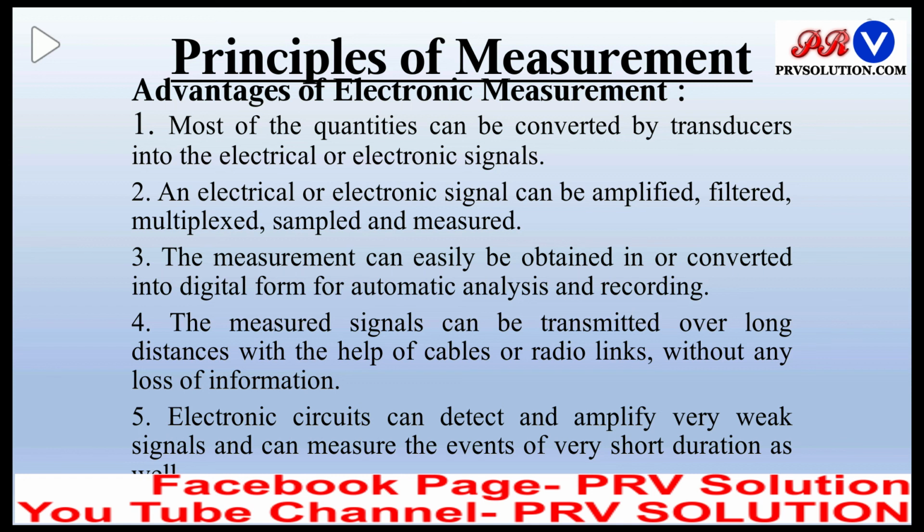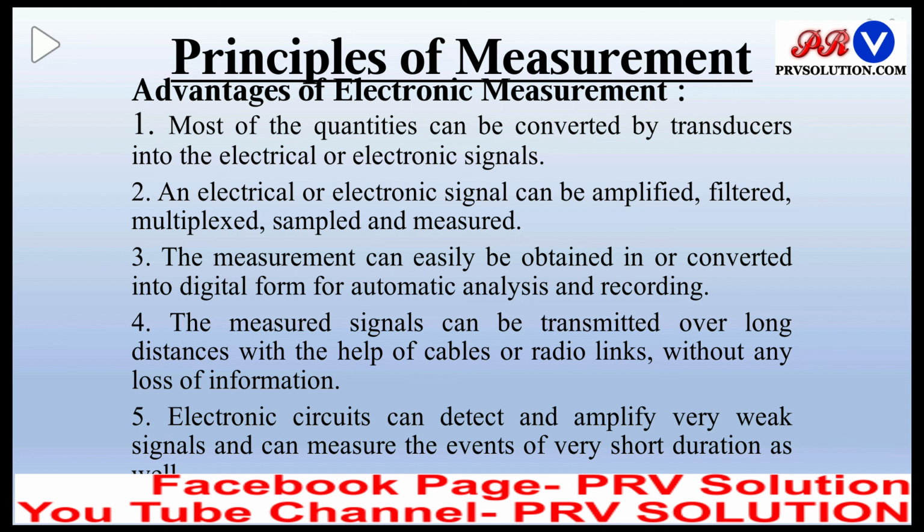The measurement can easily be obtained in or converted into digital form for automatic analysis and recording. We can convert any measurement into digital form and store that in any device for further analysis and research purposes also.